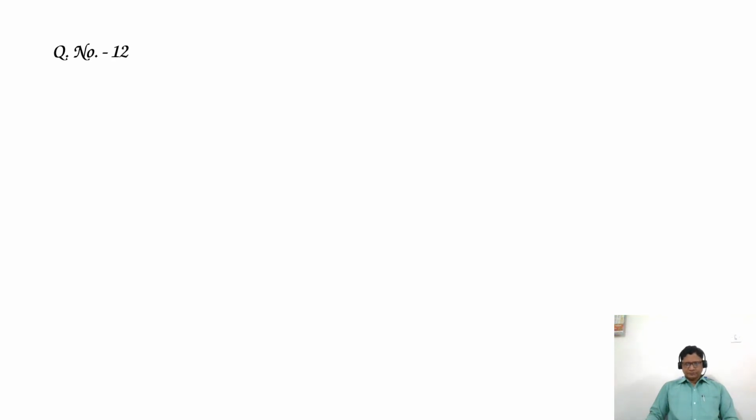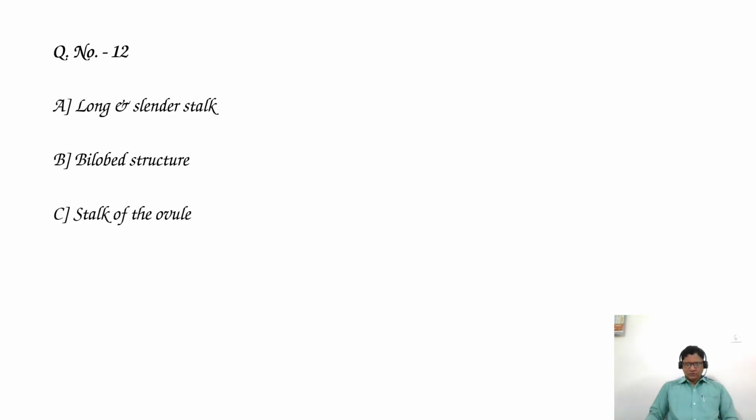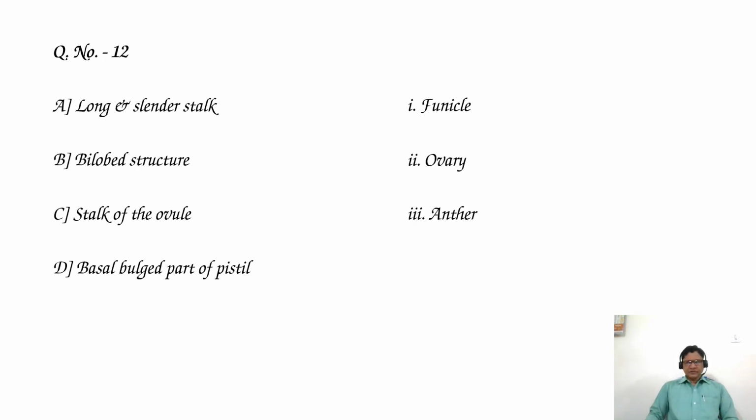Question number 12. Match the following: column 1 and column 2. In column 1, A. Long and slender stalk. B. Bilobed structure. C. Stalk of the ovule. D. Basal bulged part of pistil. Column 2: first one funicle, second one ovary, third one anther, fourth one filament. We need to match these words.